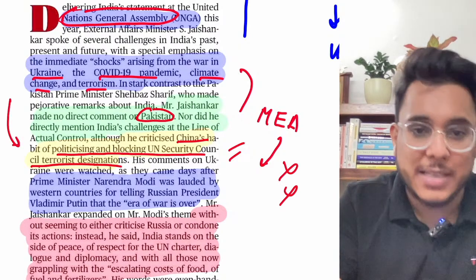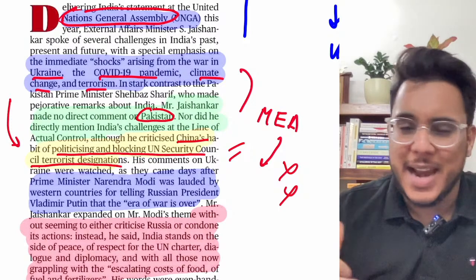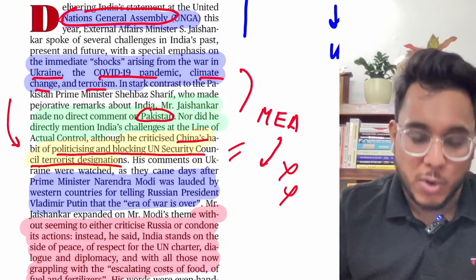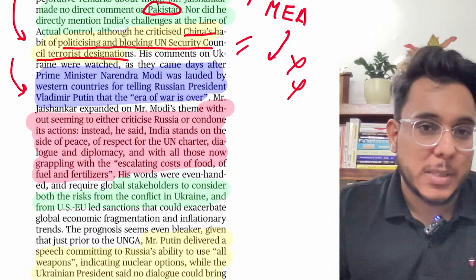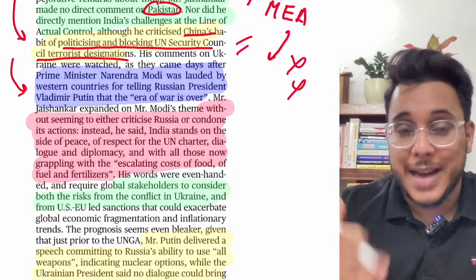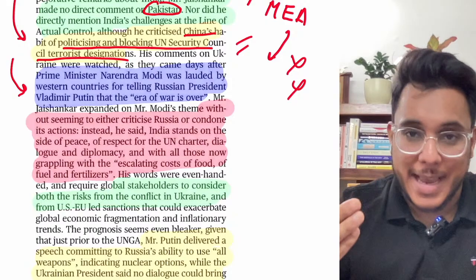So, India had said that this is not a good thing. Terrorism is something which plagues the entire humanity, and you should not play politics on that particular matter. Now, at the same time, guys, you might be knowing that few days back when the prime minister visited Uzbekistan, okay, for the SCO.